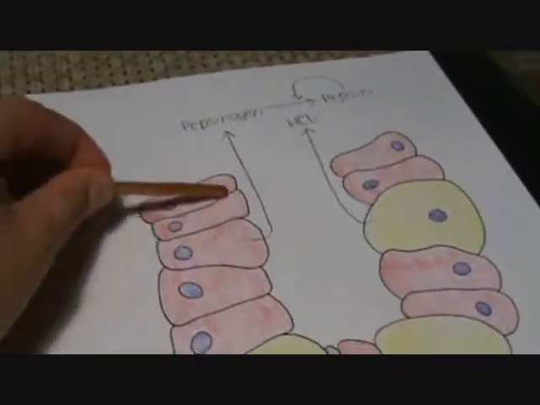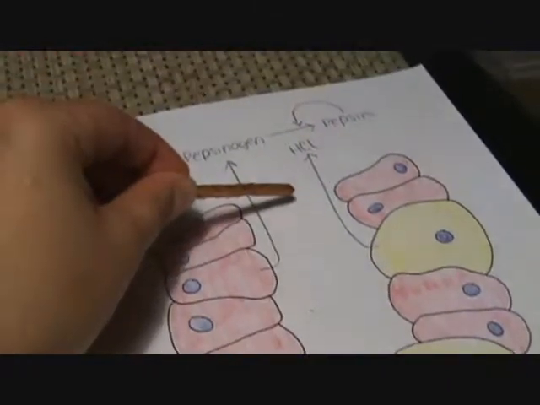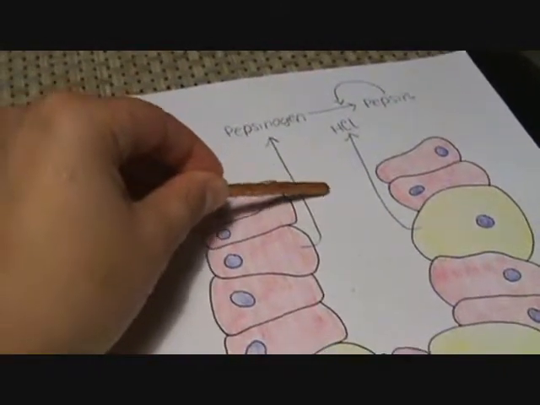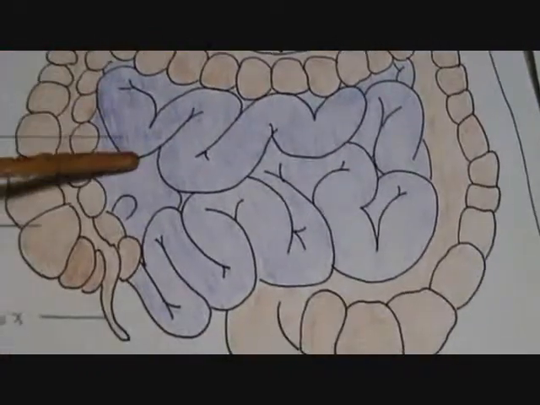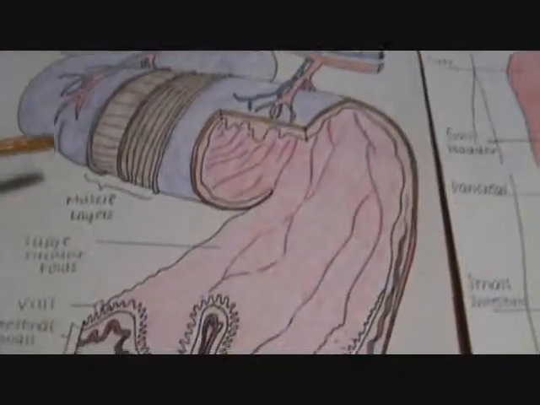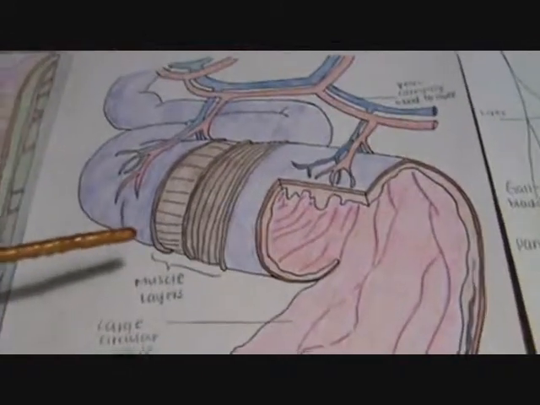Hydrochloric acid and pepsinogen are secreted into the lumen of the stomach. HCl converts pepsinogen to pepsin, which activates more pepsinogen and begins chemical digestion. Most digestion and absorption occurs in the small intestine. The duodenum collects chyme from the stomach and digestive fluids from the pancreas, liver, gallbladder, and gland cells.